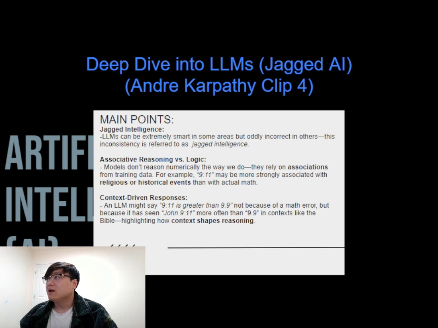In its training data, 9.11 shows up in important, serious contexts more than 9.9. So it assumes 9.11 is more important or greater in a way that doesn't follow logical math. I think this is fascinating because it shows how these models don't actually understand the world. They work off statistical associations, and sometimes that leads them to surprisingly human-like errors.